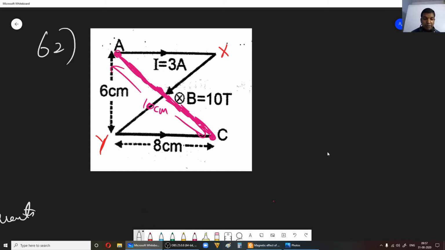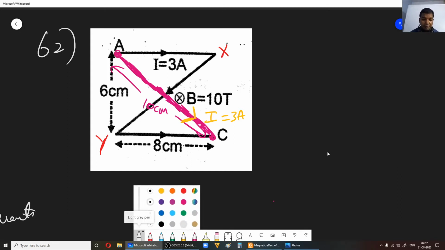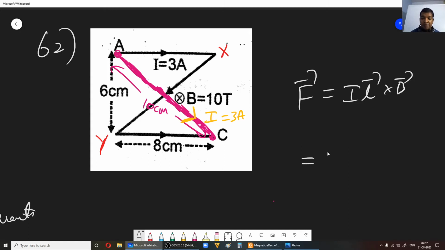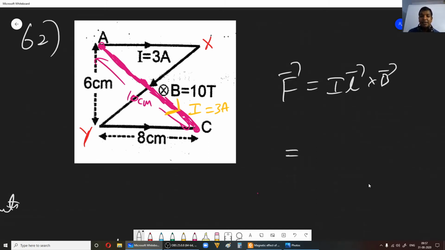So it feels like the current I is flowing through this 10 centimeter section, although it is not actually present. But the net force on this section AC, which is made of three segments, can be found this way. F we can write as IL cross B. B is into the plane of your screen, and that is 10 Tesla, as they have given.